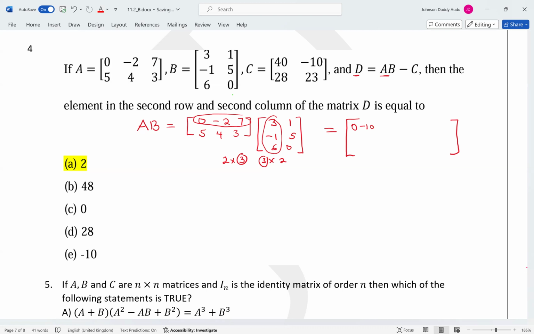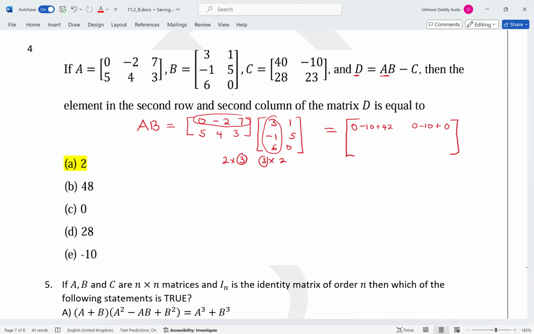And that should be 42, right? So you have plus 42. Then you go for the next one. 0 times 1 is 0. Minus 2 times this is going to be minus 10. Then 7 times 0. So this is plus 0.